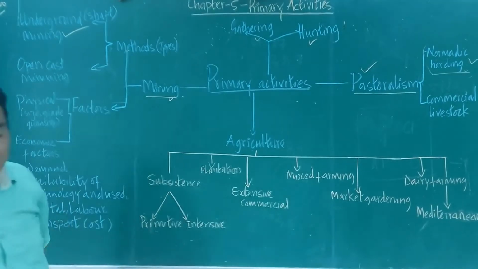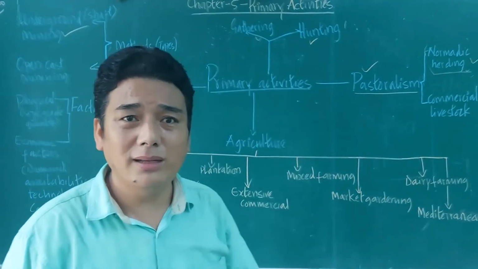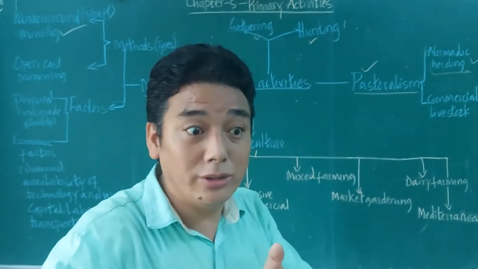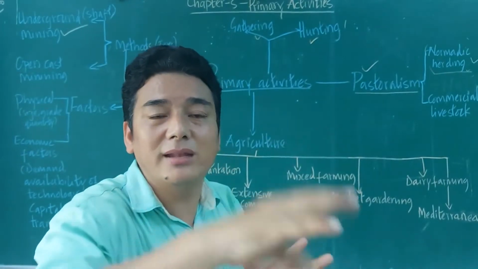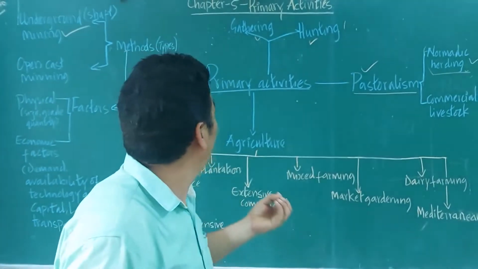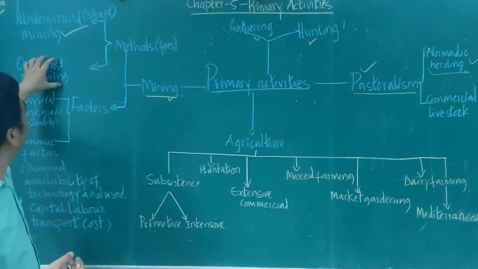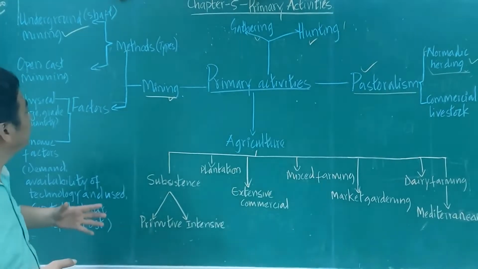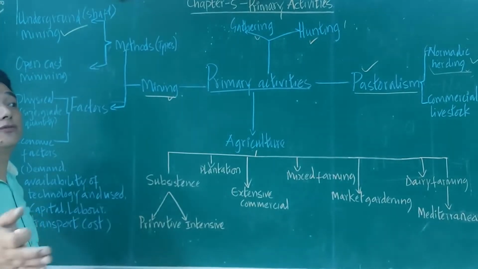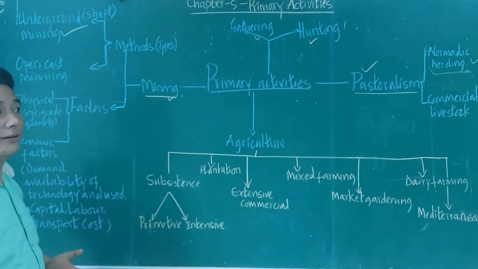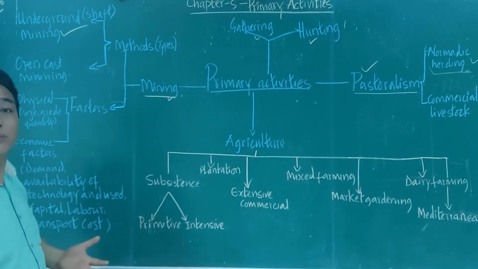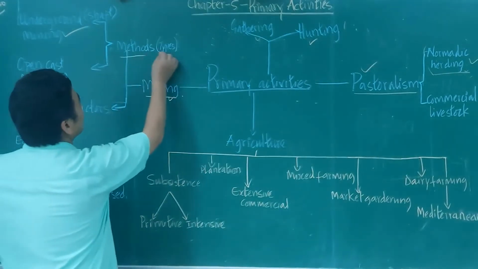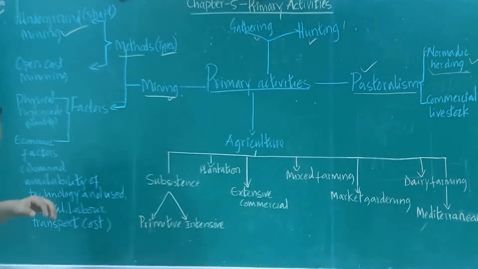And open cast mining. In this mining, minerals are just removed from the surface of the earth, and then they will take away the minerals. For this, they don't need to dig deep into the earth, all right? Just on the surface of the earth, if you remove the surface, you will find the minerals, whatever the mineral may be. So these are the types or methods of mining.